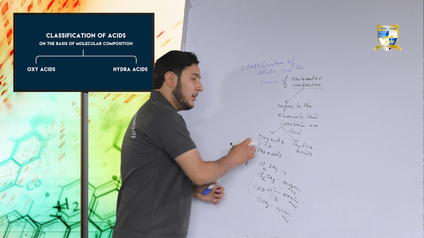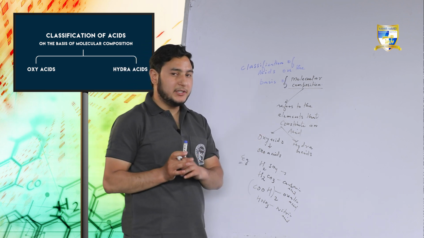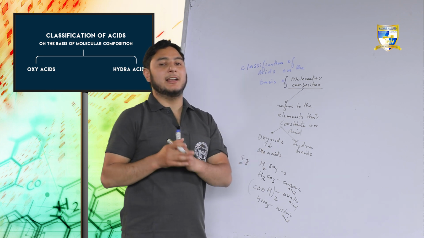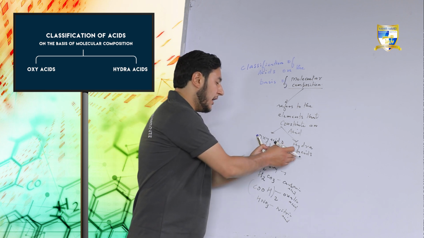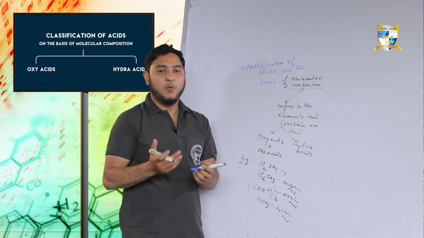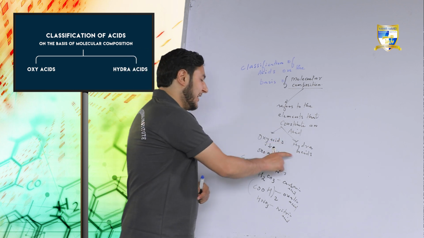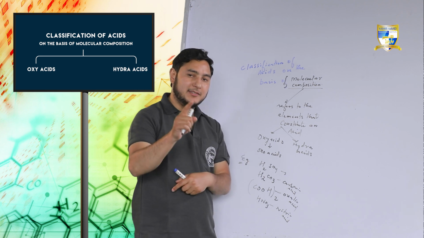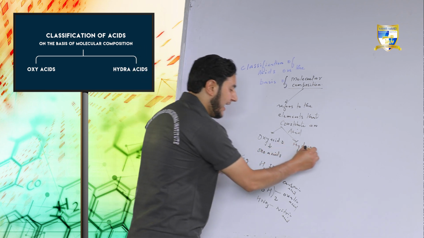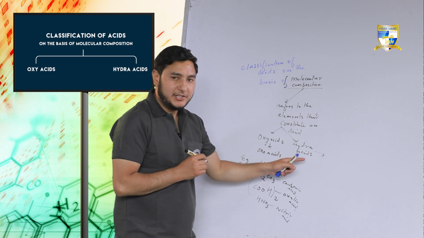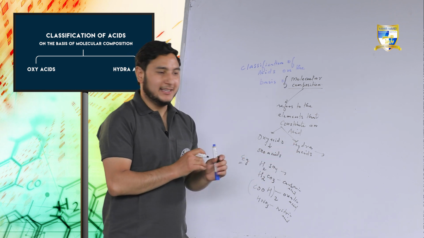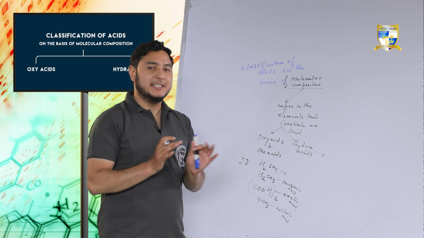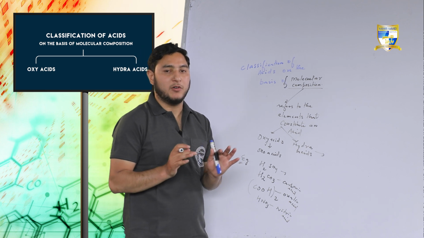Fine. So what are oxyacids now? The acids that essentially contain oxygen and hydrogen, and other elements may be present in them. Okay, now looking at hydroacids. What are hydroacids? The acids that essentially contain hydrogen and other elements, but oxygen should be absent.